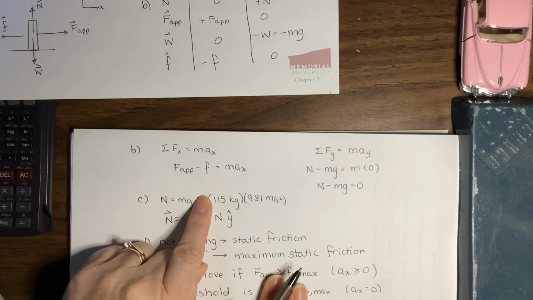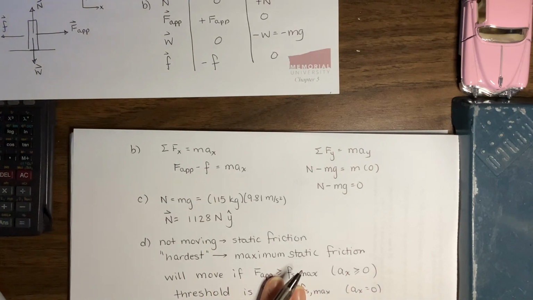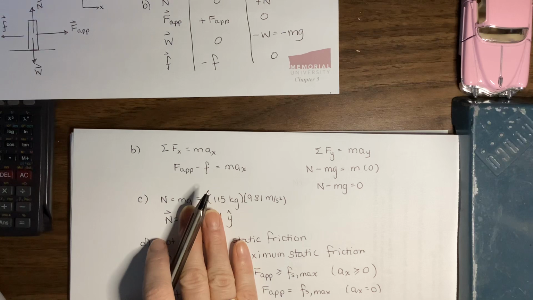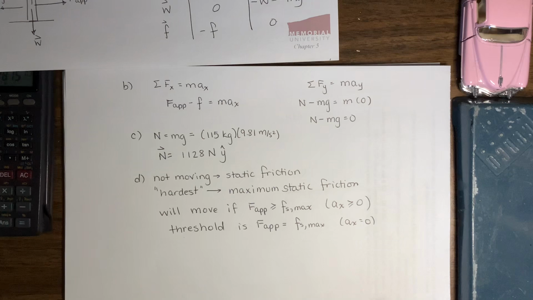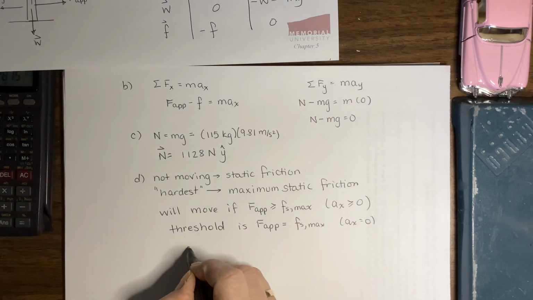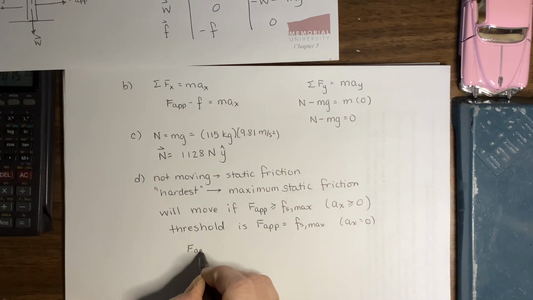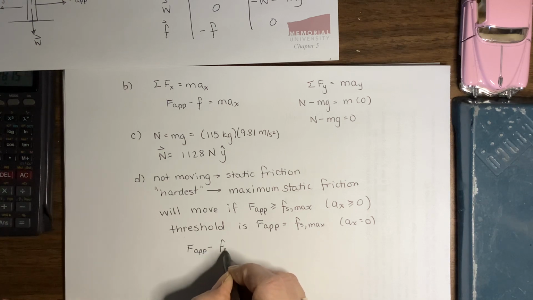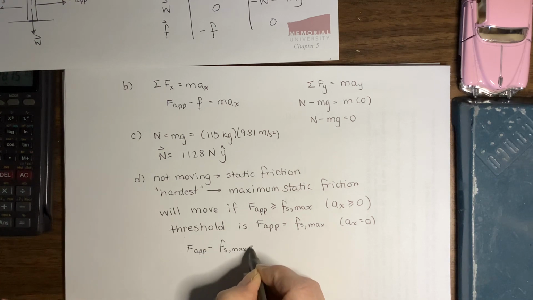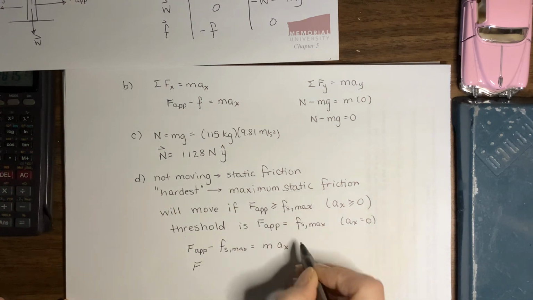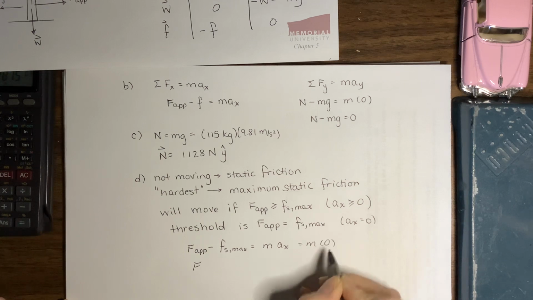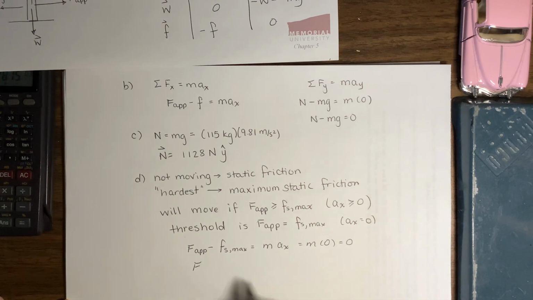We'll come back to our Newton's second law, and we recognize now that we're talking about static friction, and we mean maximum static friction. So we'll write down our equation again, F applied minus F, now we're talking about maximum static friction, is mass times acceleration in the x, which is m times 0, because we're right on that threshold of it just beginning to move. So our applied force is going to be the maximum static friction.